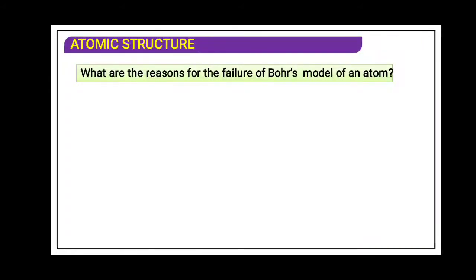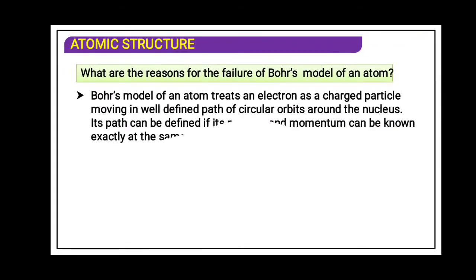Before that, which theory was elaborated before quantum mechanical theory? Just try to understand. Now why the Bohr theory failed and what was the problem? What are the reasons for the failures of Bohr's model of an atom? Bohr's model of an atom treats an electron as a charged particle moving in a well-defined circular orbit, that we know very well, around a nucleus.